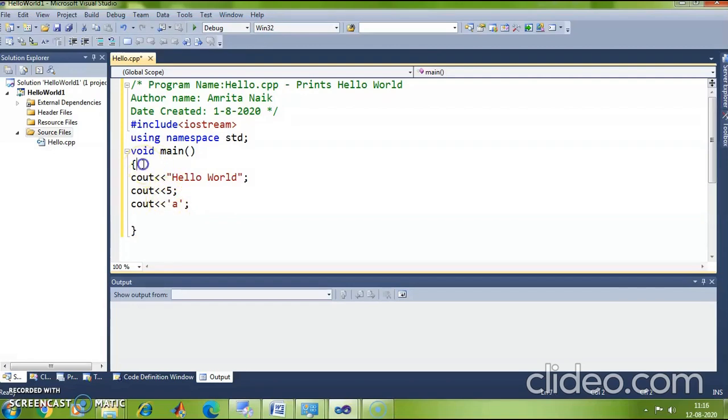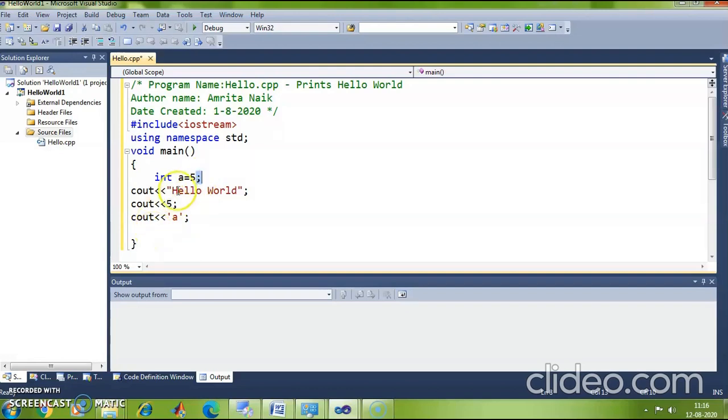So also if I want to print the value of a variable, for example, let me take an integer variable a whose value is 5. Okay, I have declared a variable a whose value is 5. Every line in C++ is terminated with the semicolon.